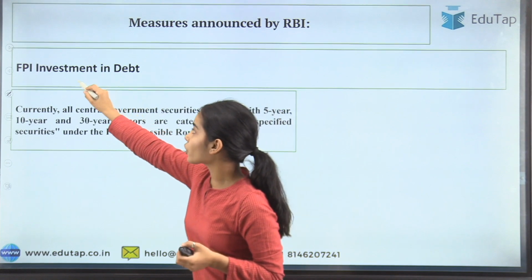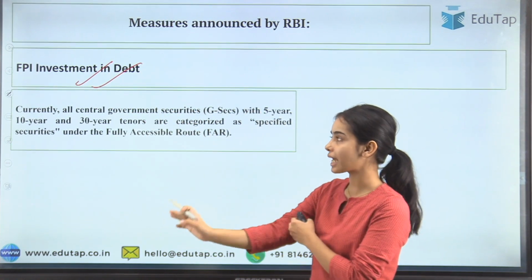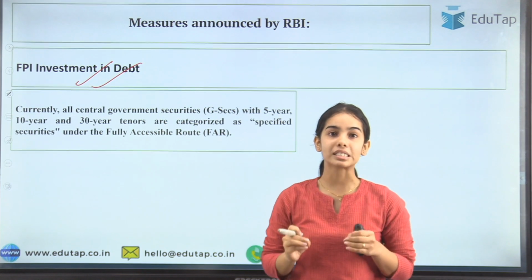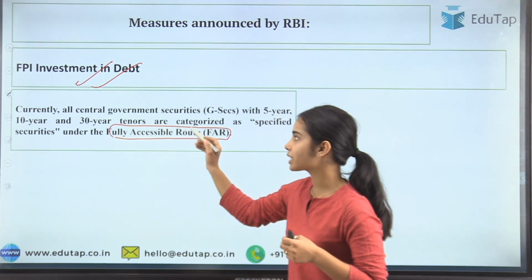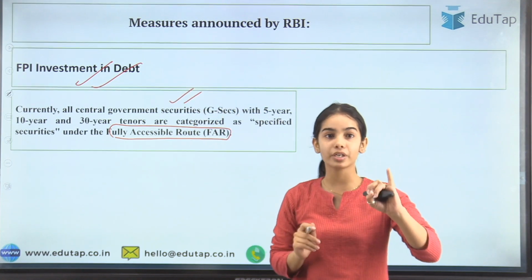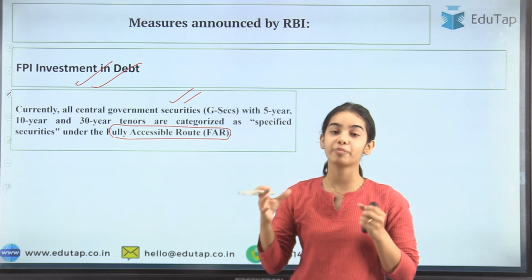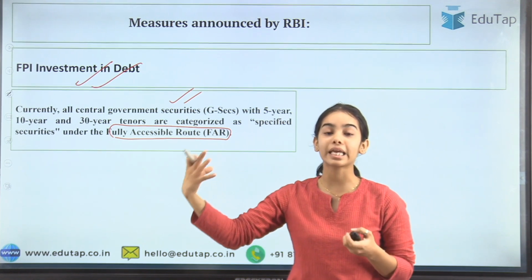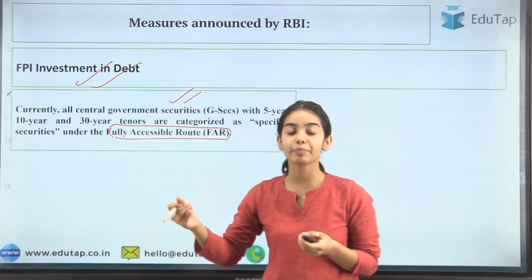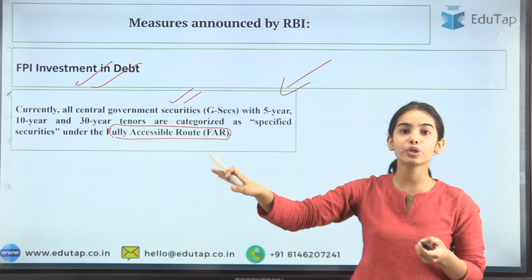So now, foreign portfolio investment in debt. Now what happened is that the foreign portfolio investors can invest through the fully accessible route into three categories of government securities, that is the 5-year, 10-year and 30-year government security bonds. But now, to expand their portfolio, so that they buy more of the bonds, so that more foreign exchange can inflow into the country,